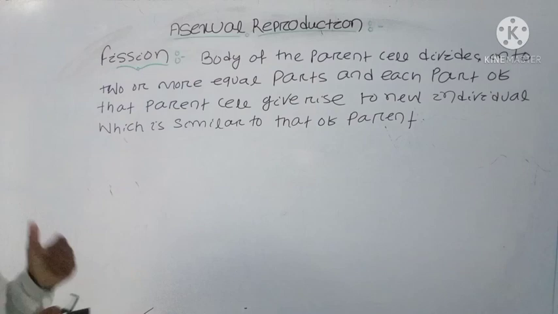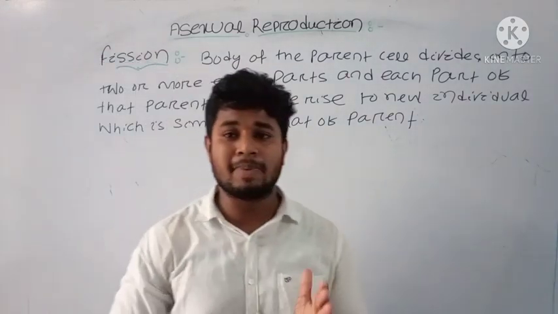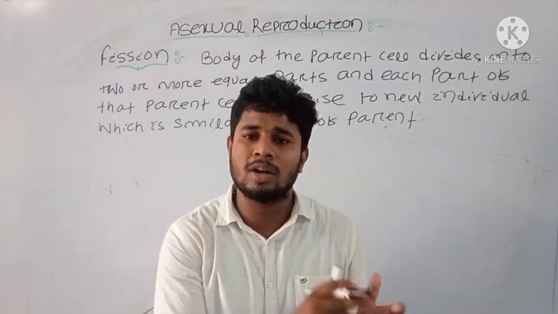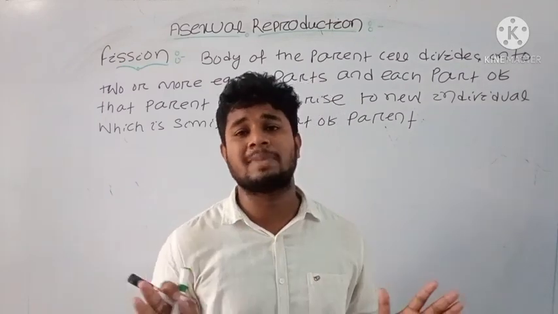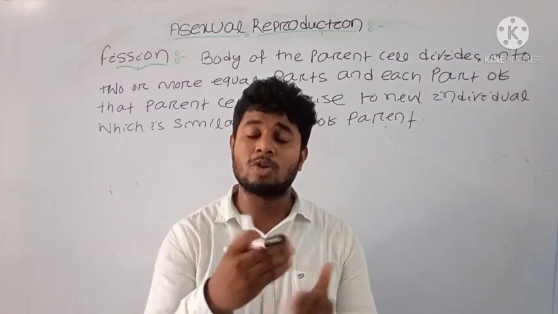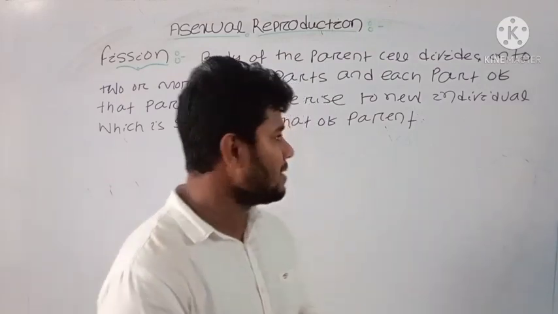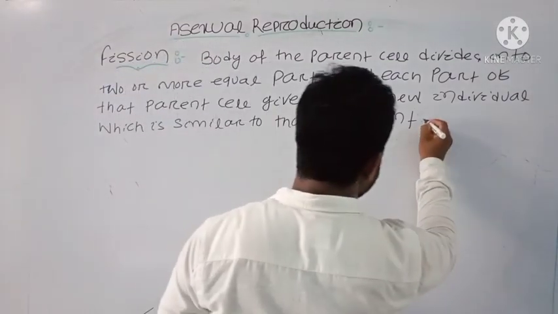Fission can be defined as the parent cell dividing into two or more equal parts, and each part produced from the parent cell can give rise to a new individual which is similar to the parent cell.